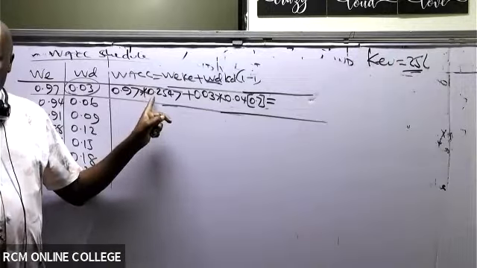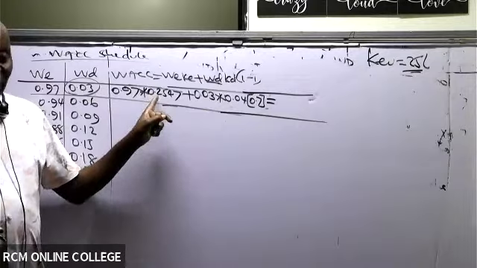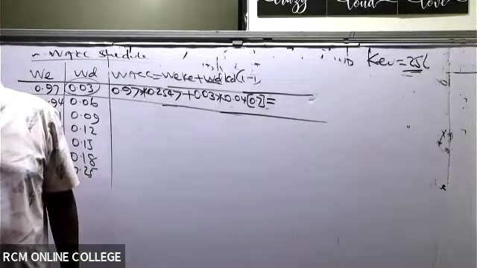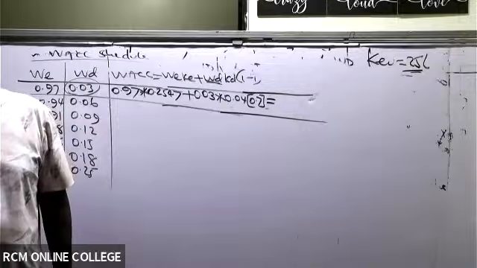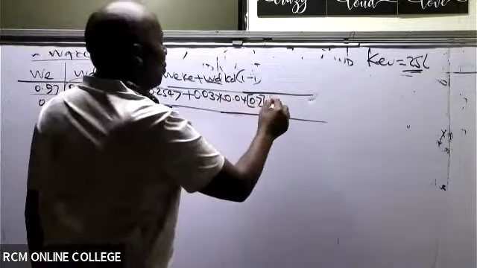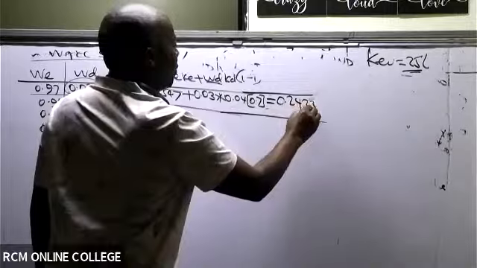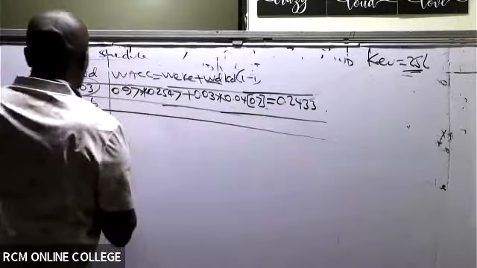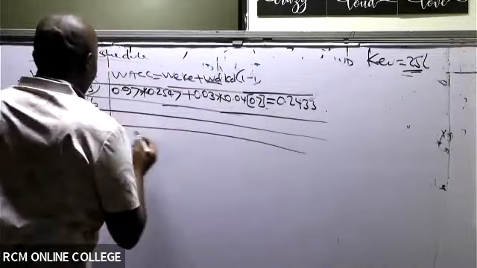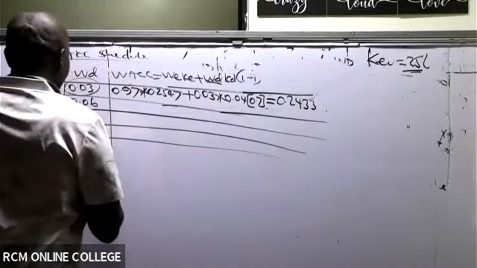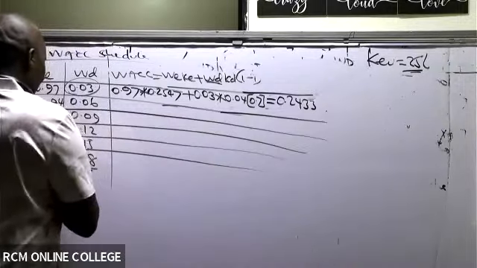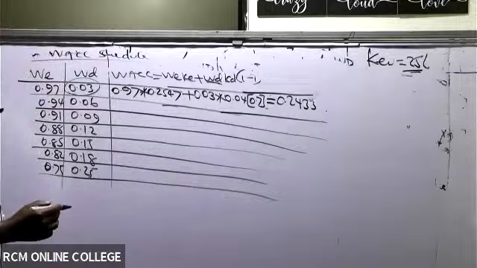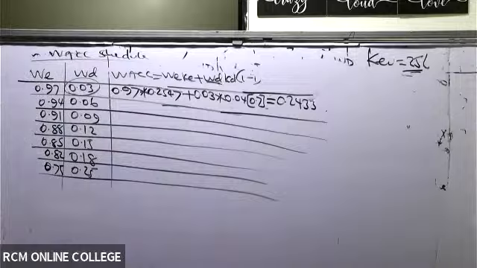Marianne, the first one that we got in that table must have been this. So then this one, according to Stanley, we are getting 0.2433. So from there, you go to the second one.